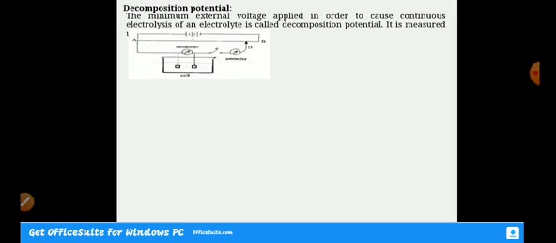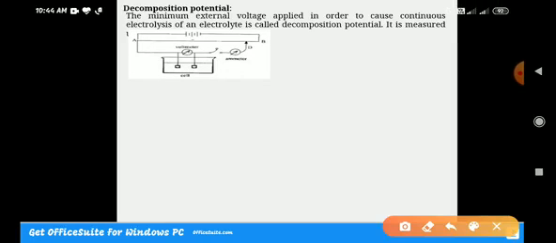So this is the electrolytic cell. We have a source and a thin uniform wire, that is AB, and we have an emitter here, and on the wire AB we have a slider, which we call C in the explanation. Here these are the two electrodes, that is platinum electrodes, and this is the electrolytic bath, and this is the voltmeter. So this is all about the equipment which we have used in the electrolytic cell.